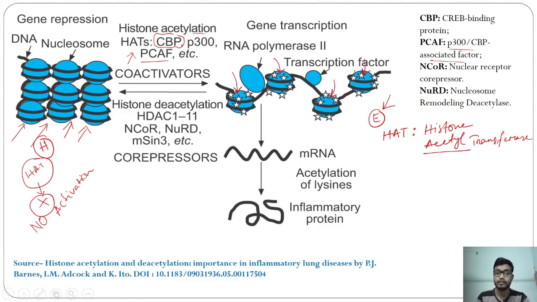Each histone protein is now acetylated, and the property of the nucleosome is converted from basic to acidic.